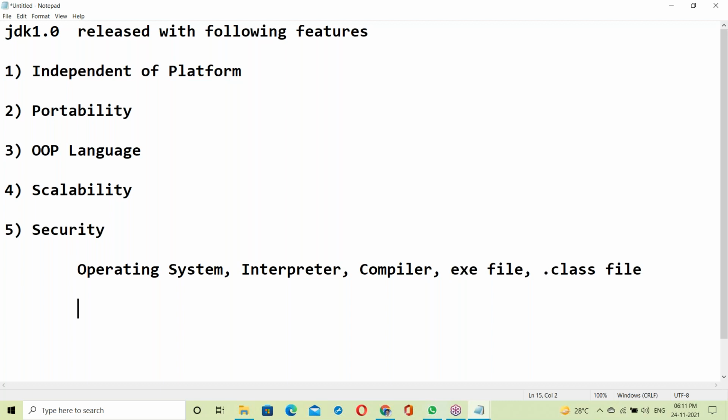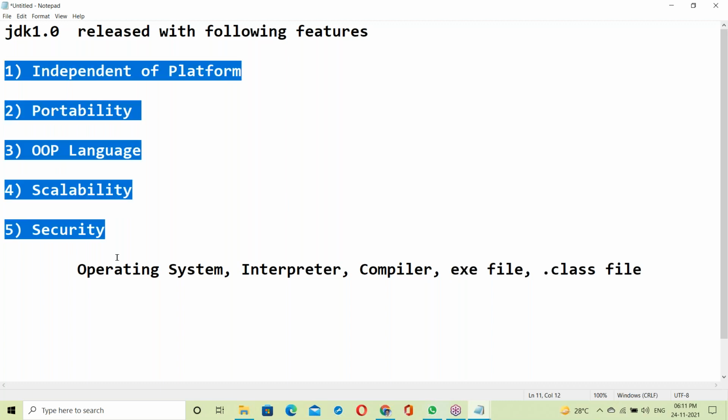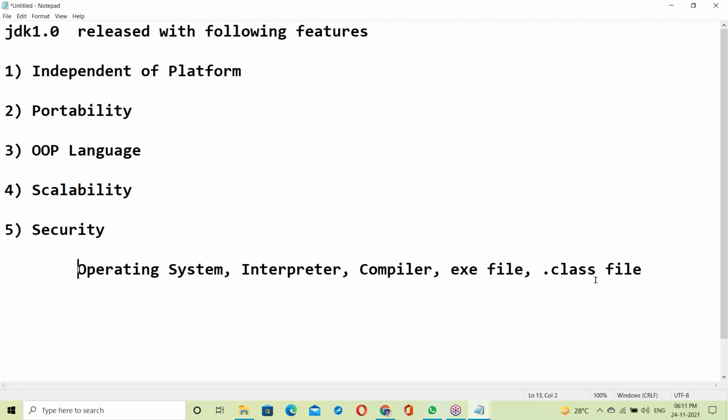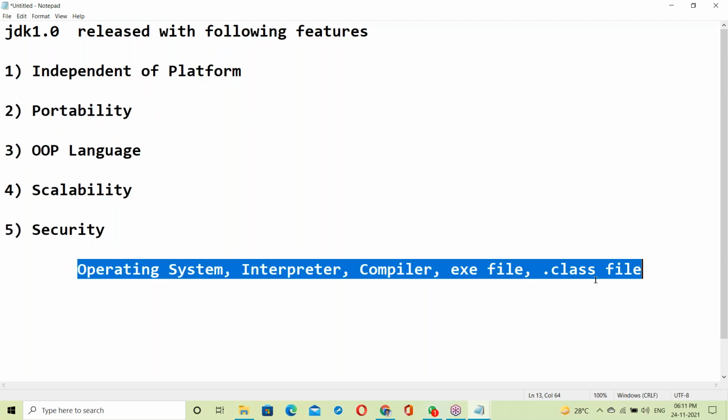Once you have this idea, it is easy to understand these features. To understand all those features, you must have this basic knowledge. Once you have these basics, it is easy to understand Java features.